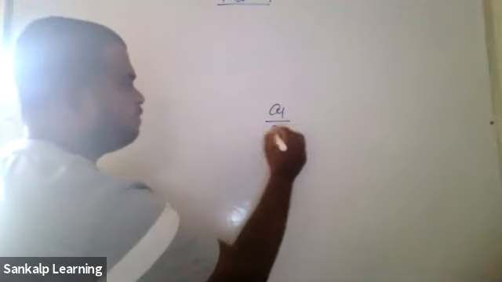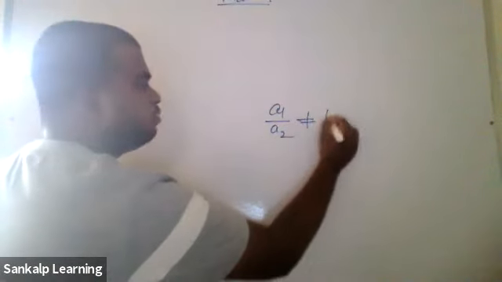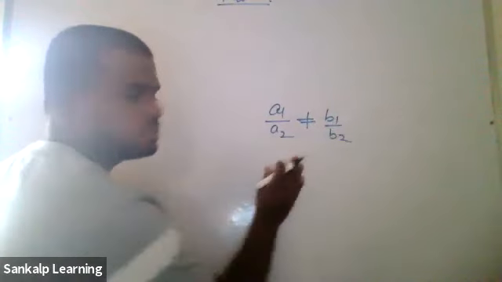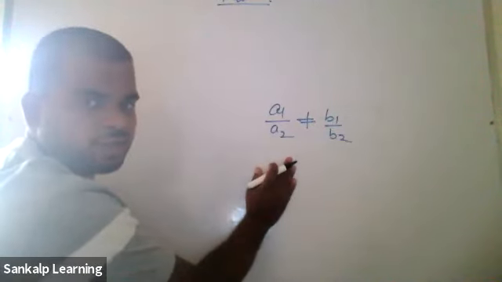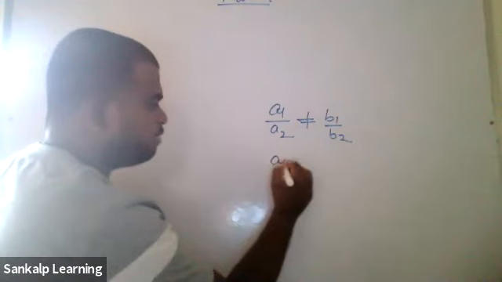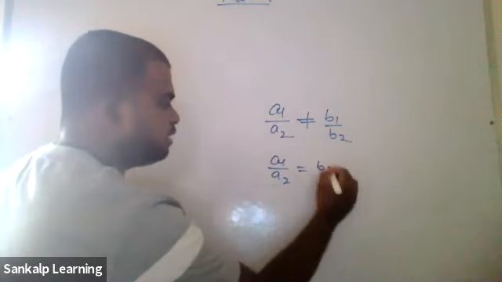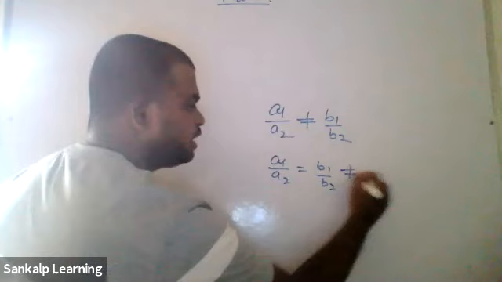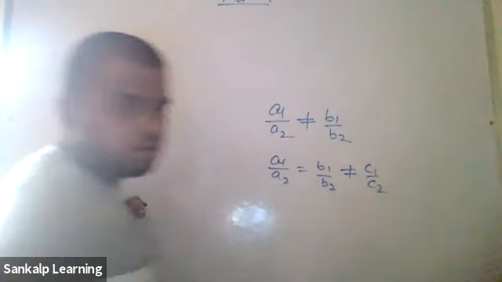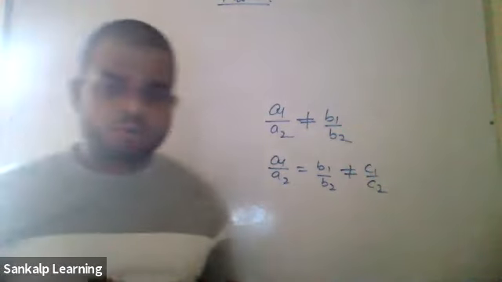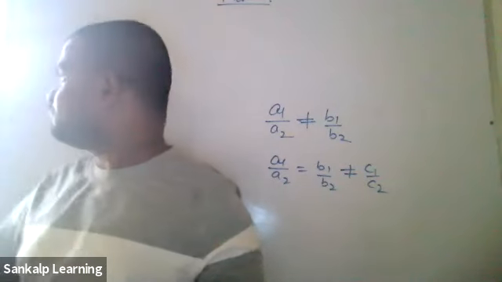Very good. For unique solution, the condition is that A1 by A2 should not be equal to B1 by B2. If this condition is satisfied, then we get a unique solution. And if A1 by A2 is equal to B1 by B2, but it is not equal to C1 by C2, Kumuda, what type of solution will we get?